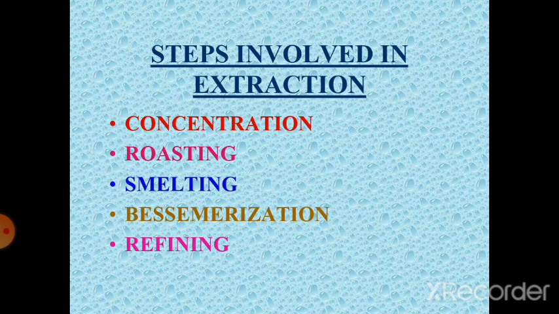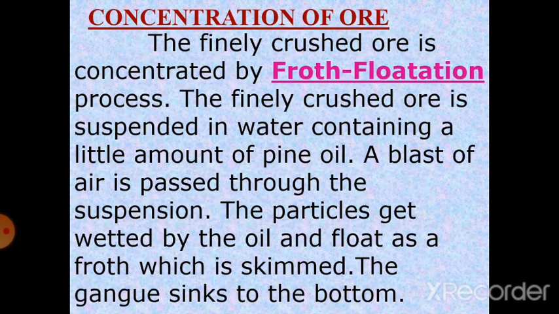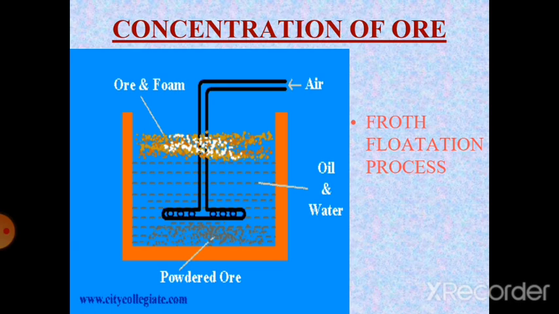Steps involved in extraction: concentration, roasting, smelting, Bessemerisation, and refining. Copper is mainly derived from its ore, copper pyrites. The finely crushed ore is concentrated by the froth flotation process. The finely crushed ore is suspended in water containing a little amount of pine oil. A blast of air is passed through the suspension. The particles get wetted by the oil and float as a froth, which is skimmed. The gangue sinks to the bottom. The concentration of ores by the froth flotation process is shown in the figure.